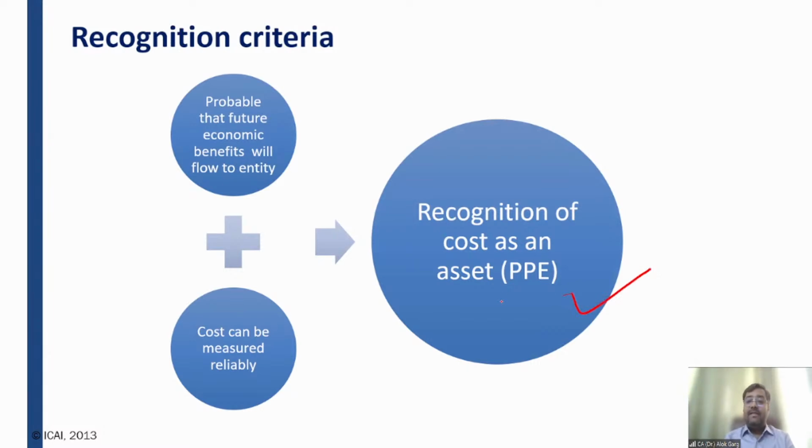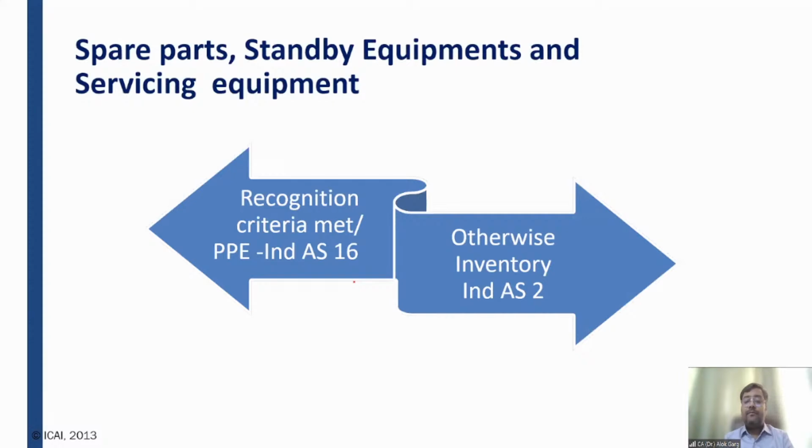So this will be recognized as a PPE. Friends, if there are spare parts, for example, if I'm buying a car, I'm also buying spare parts, standby equipment and servicing equipment. These will be recognized as a PPE if the PPE recognition criteria is met: future economic benefit is probable and cost can be measured reliably. And the second one, it will be qualified as a definition of PPE.